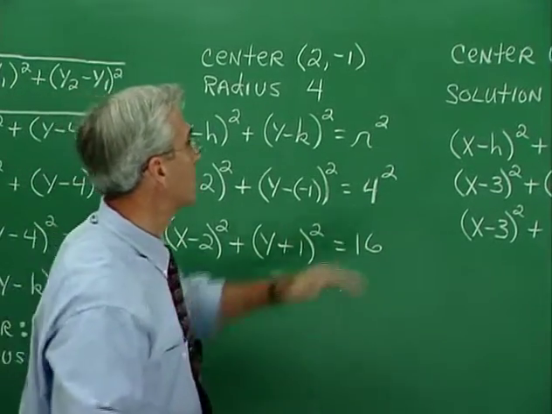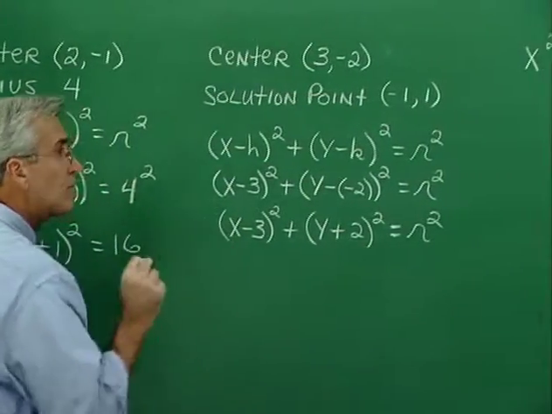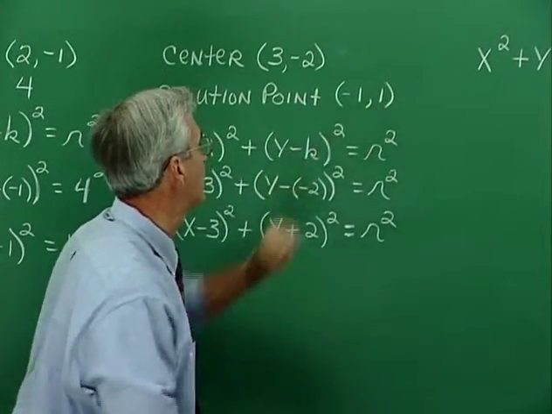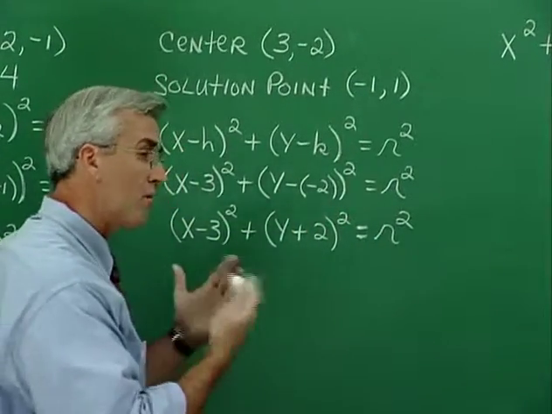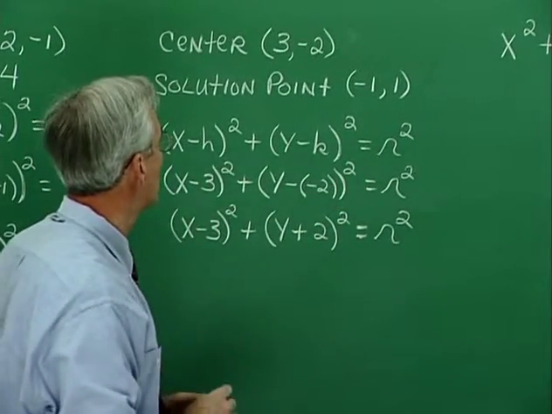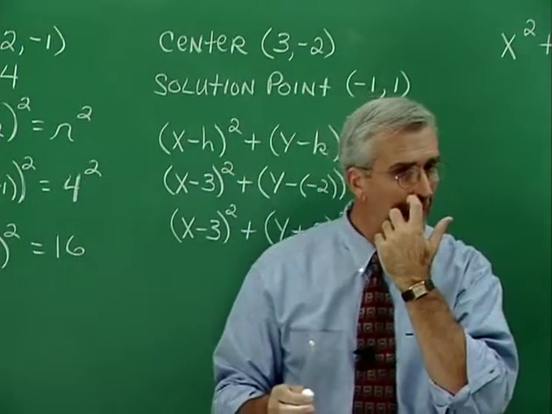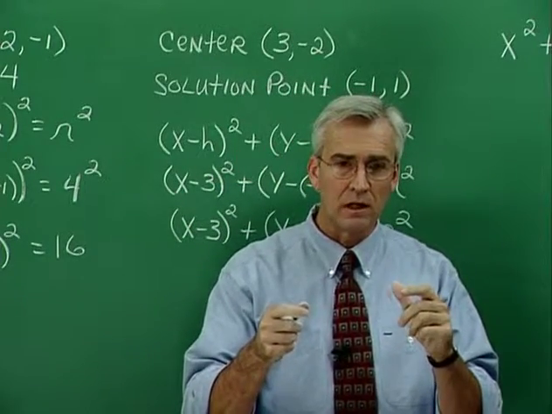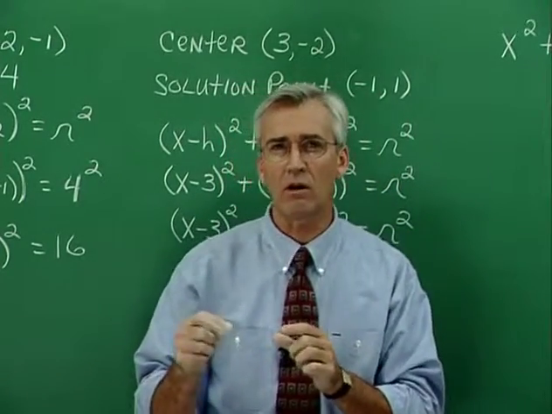Suppose we have this information. Suppose we know that the center is at 3, -2, and a solution point to the equation that we're developing is -1, 1. Well, we would certainly start the same way. We would start with the format or the template for the equation associated with a circle. Let's talk about solution point just a minute, though, because we're going to come back to that in just a second. A solution point means an xy pair that solves the equation that we are developing.